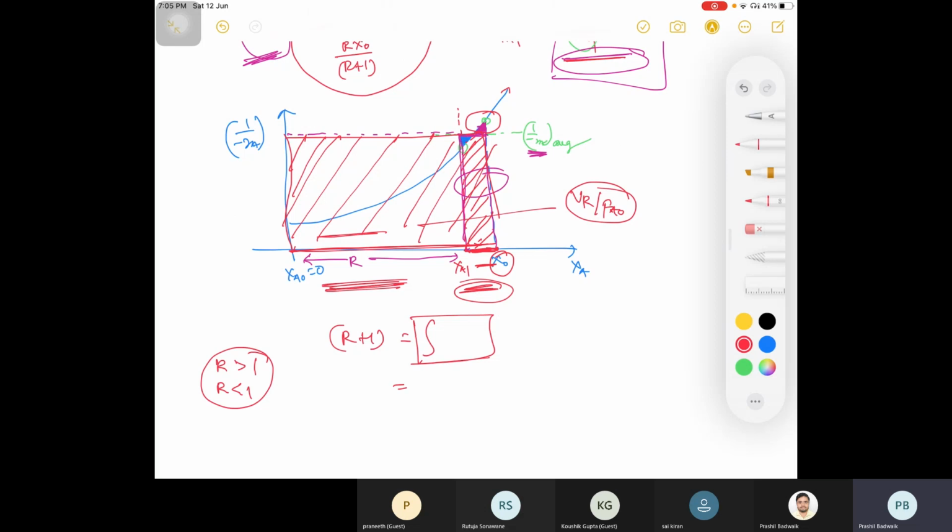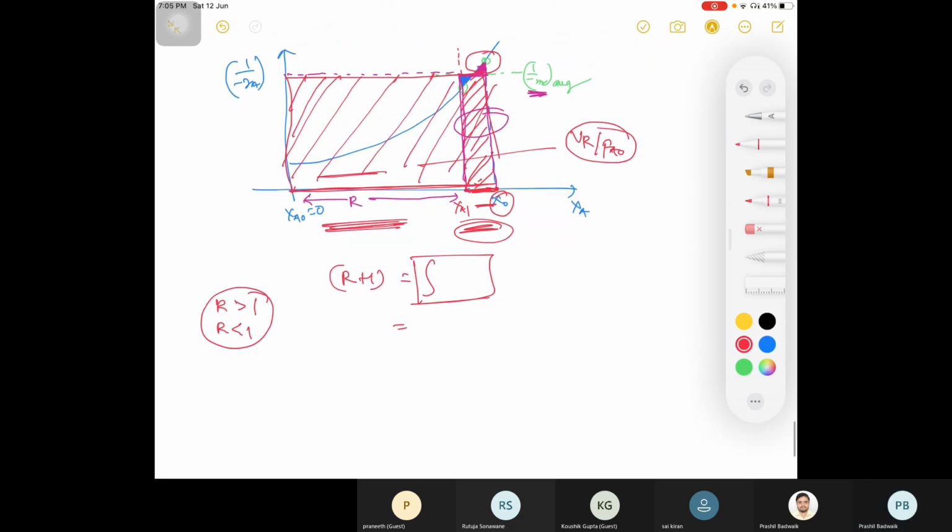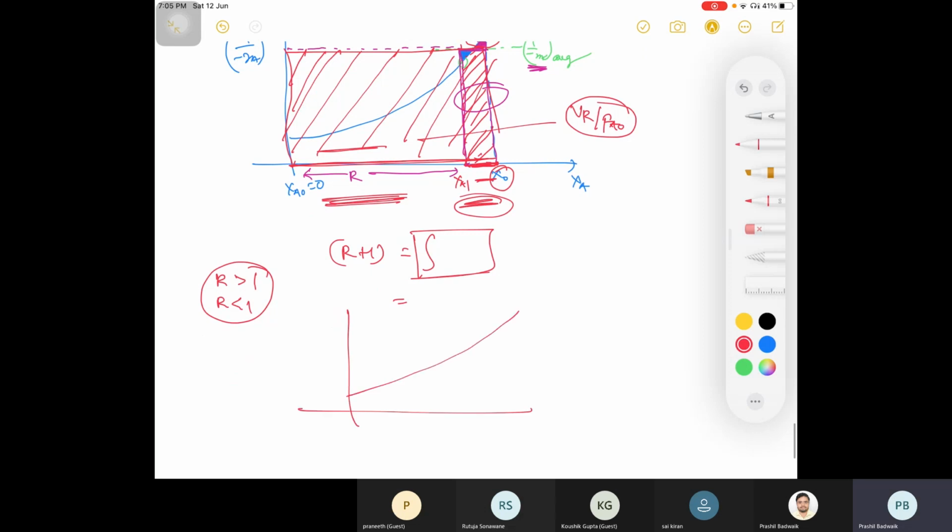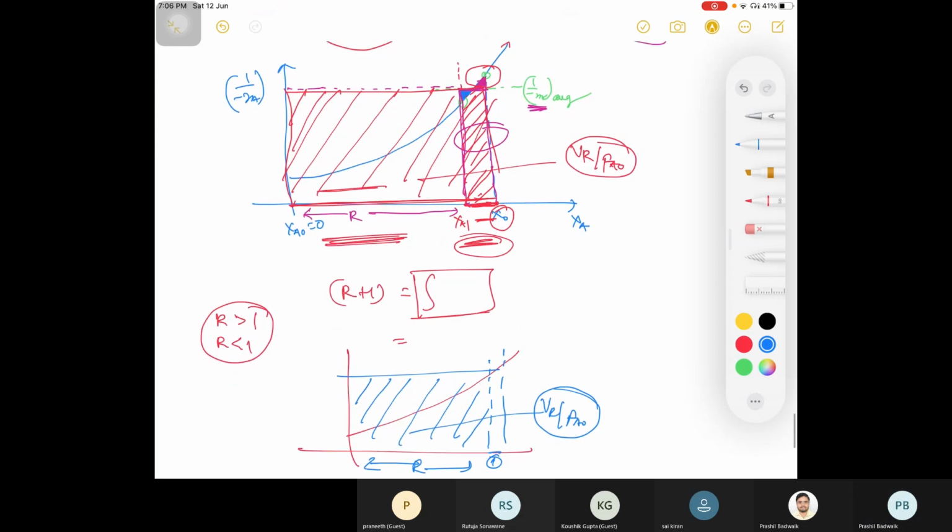So you will be having a curve like this, and your area under the curve will be your entire area, just averaging. This is 1, so this is R times of that value, and this is your VR divided by FA naught. Any doubt here? Now I have just approximated the value of VR divided by FA naught by finding one part and multiplying it R times, for order greater than 0.